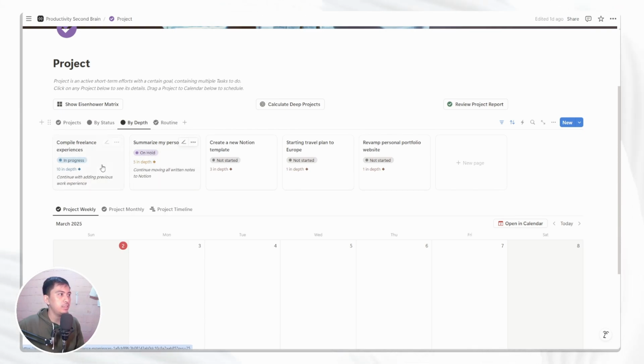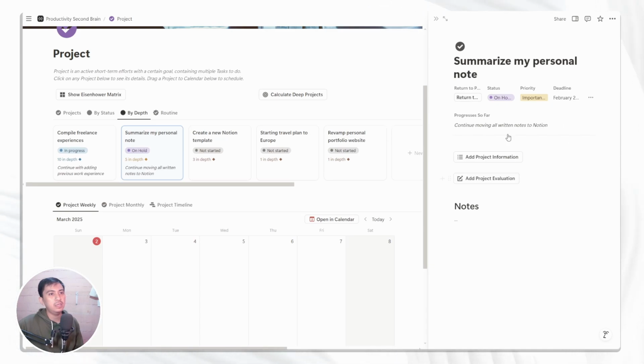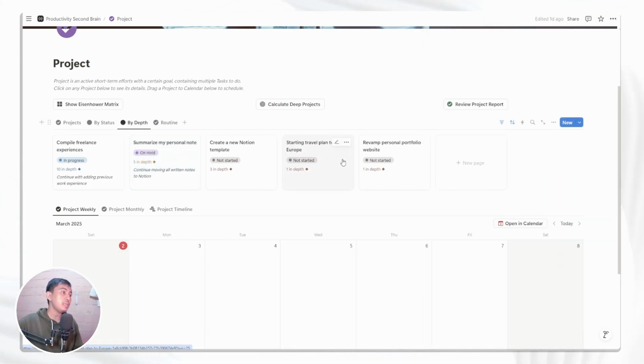So using this, you can show that, okay, my most valuable project is in progress right now, and these are the situations. And the second most valuable is still on hold, and I need to see what the progress is so far. If you want, you can just click it and see all of the notes that were added, and so on.